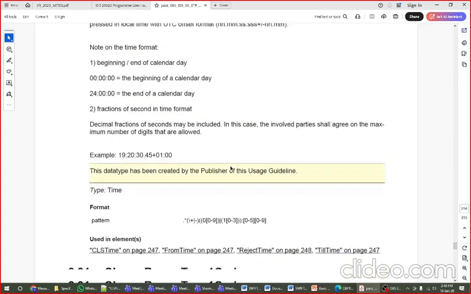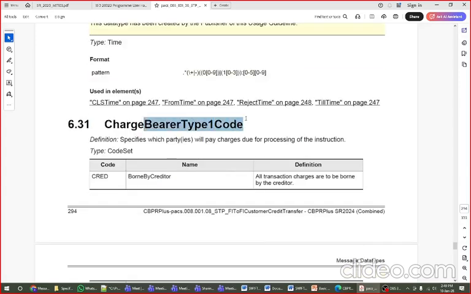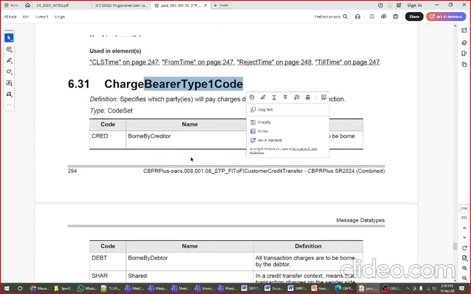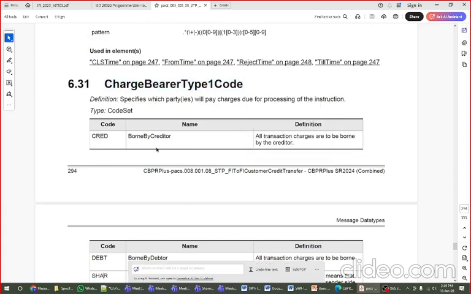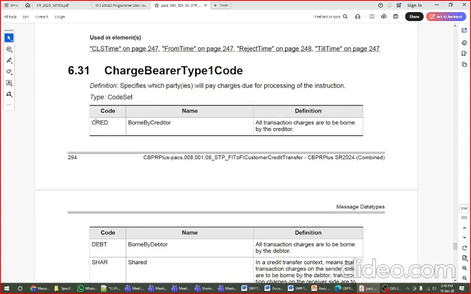Oh, this is CBPR timing. Like your charge bearer code type, we have discussed, right? Your charge bearer. They have defined the code type should be CRED, DEBT, and SHAR. Okay, and in your MT103 or MT message series, what is that charge code? Field 71. What is that charge code? Not able to recollect? You can get the reference from this one, right? Code, if you try to remember.